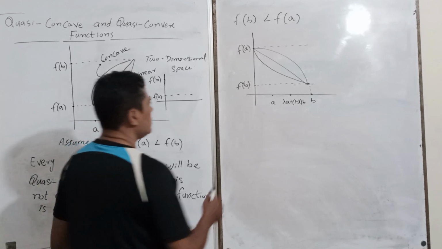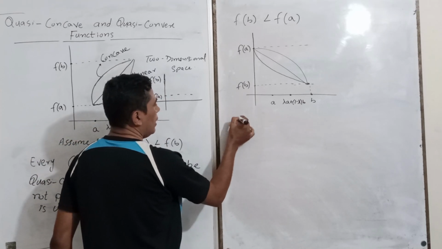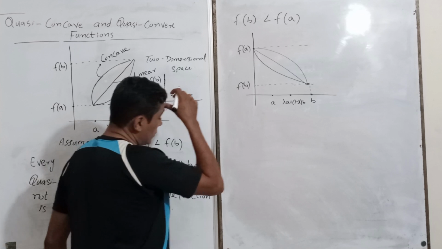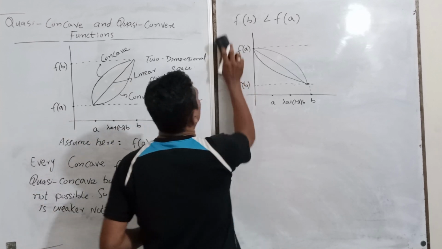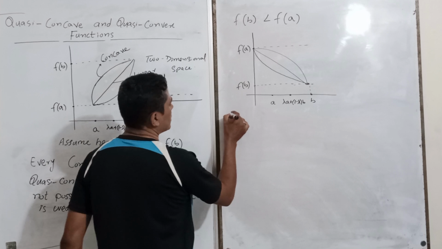Now, another kind of definition here, quasi-convex. Okay, what is the quasi-convex?